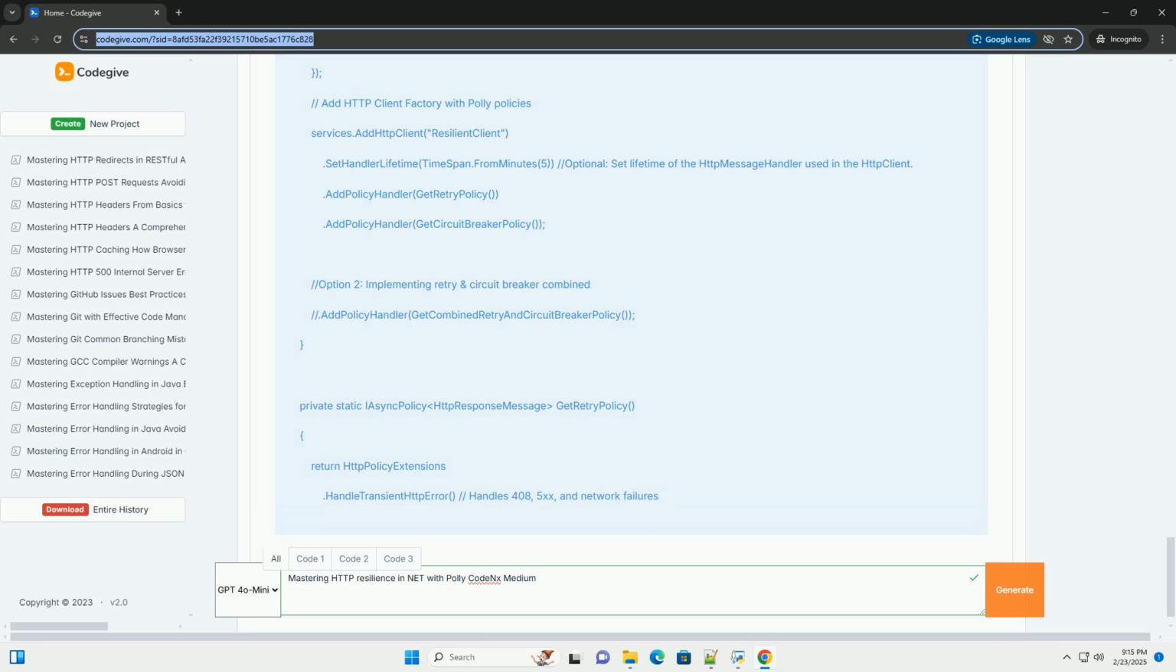Context: Polly supports passing context data to policies. This can be useful for logging, correlation IDs, or other application-specific information. See the Polly documentation for details.